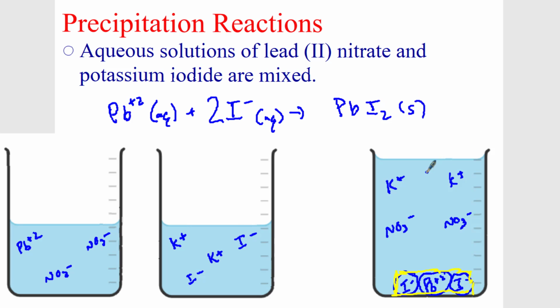It makes PbI2 solid. And you can see, let's look at our atoms. We have 1 Pb at the end. It's conserved. We have 2 I's here, and we have 2 I's here. Those iodines are conserved as well. And if we take a look at our charges, we have positive 2 for the lead. We have 2 minuses, which cancels out and becomes 0, and of course a solid has a 0 charge. So those are good examples of our precipitation reactions.